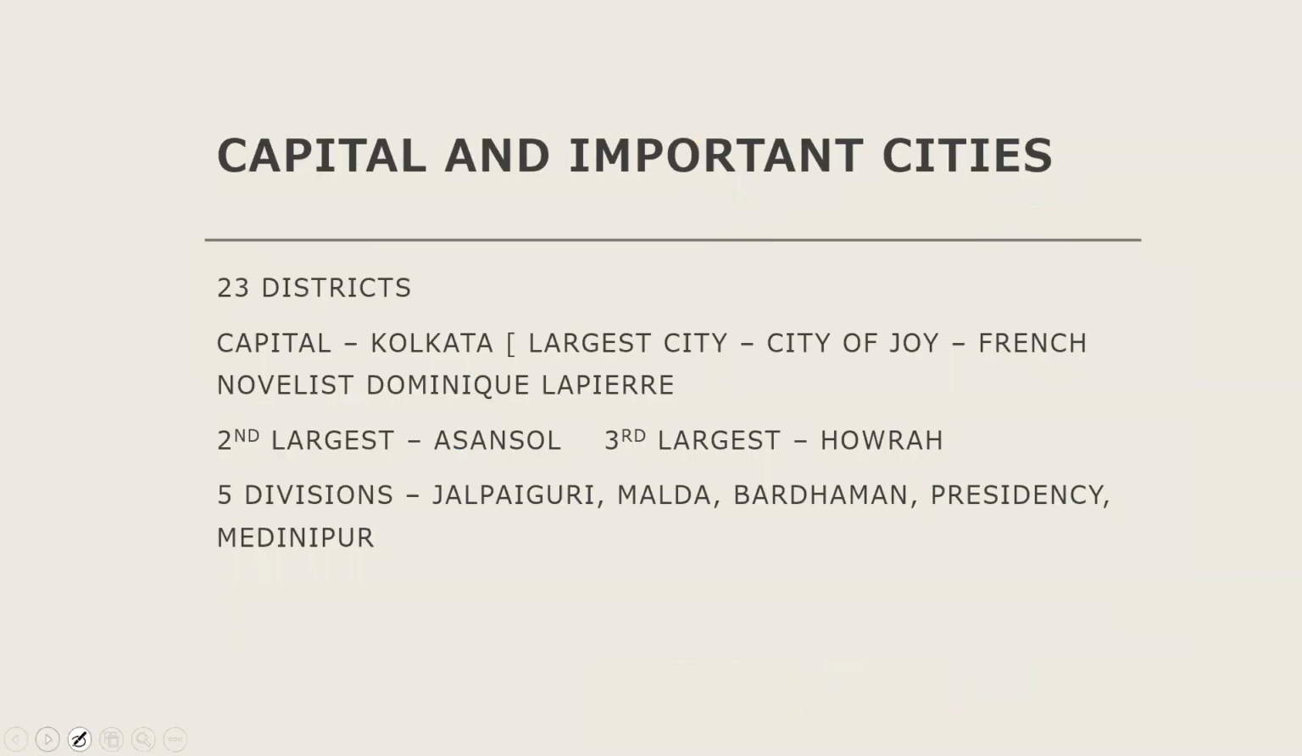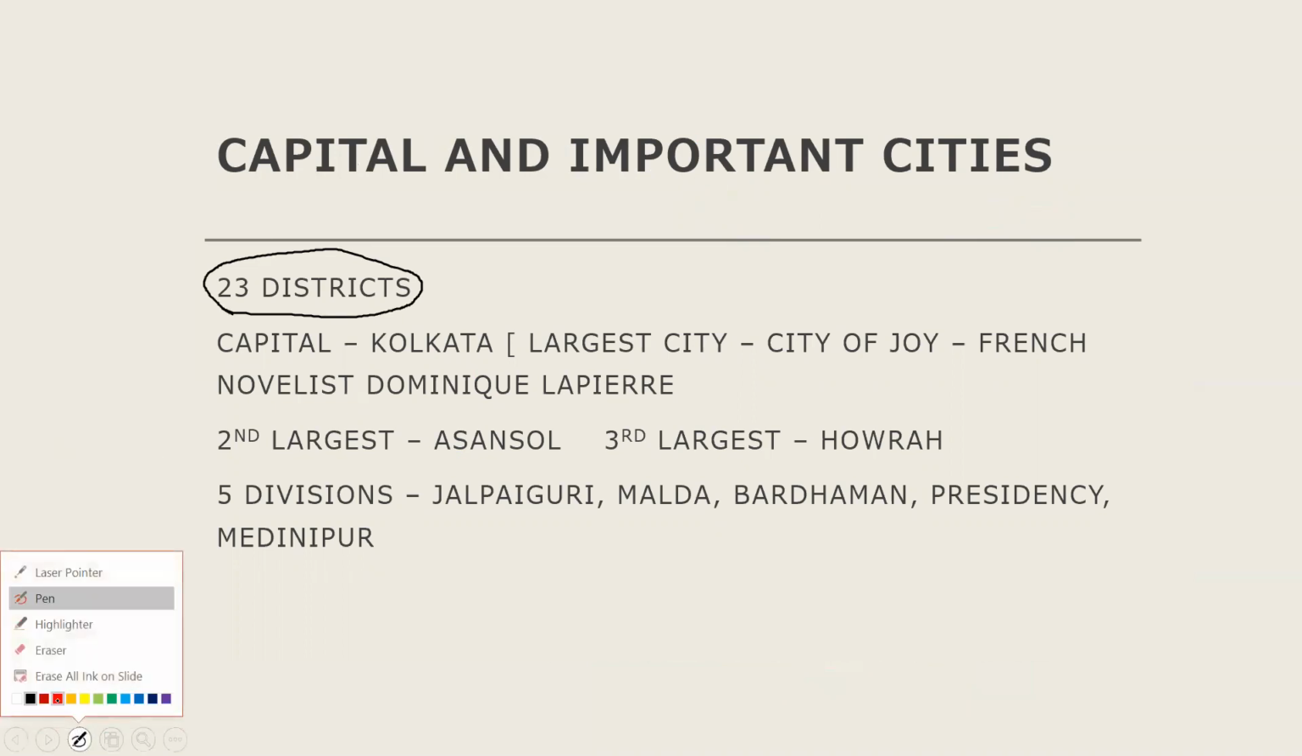Now, in West Bengal there are a total of 23 districts. Every state has districts, so West Bengal has a total of 23 districts. And what is the capital? The capital is Kolkata. Kolkata is the capital of West Bengal.